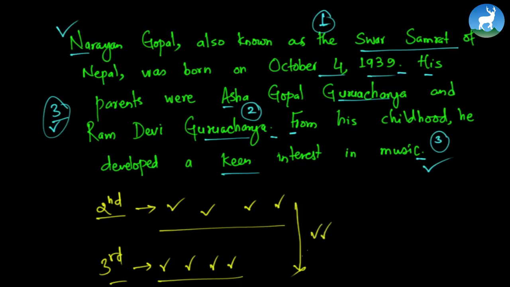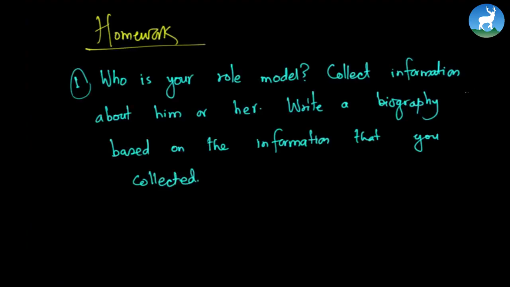I guess you can. With this, we have come to the end of today's class. Now I'm going to give you some homework as usual. So this is your homework. I want you to find out who is your role model. Now, do you have some role model? Maybe it's Mahatma Gandhi, or maybe it's Steve Jobs, or maybe it's Lakshmi Prasad Devkota. Go and find out. Think deeply. Look inside. Be introspective and try to find your role model.